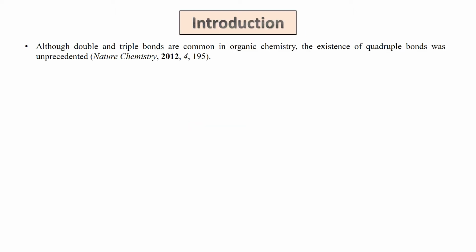Let's first come to the introduction. Before discussing the multiplicity of bonds, let's have an overview of the multiplicity of the bond. In organic chemistry, we are well familiar with the carbon-carbon double bond, carbon-carbon triple bond, carbon-nitrogen triple bond, and carbon-oxygen double bond. The existence of a quadruple bond was unprecedented. For this, we have a very nice reference from Nature Chemistry in 2012, so we are not going to discuss this right now.